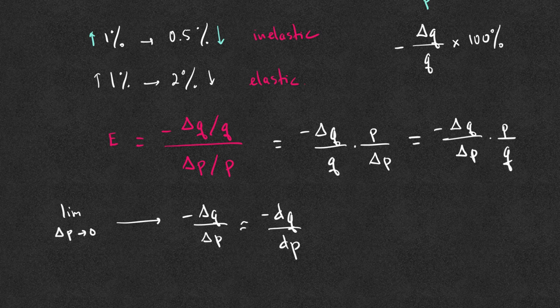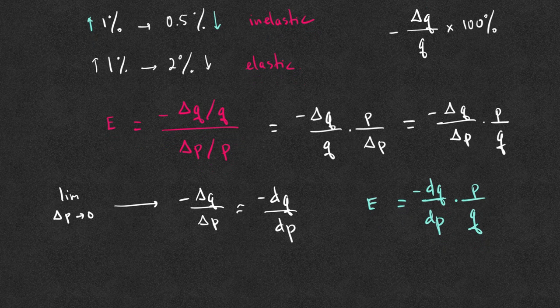This is the definition of the derivative, or Q prime, but using Leibniz notation, dQ over dP, where this is the negative sign. What this means is the elasticity E is negative dQ over dP times P over Q.